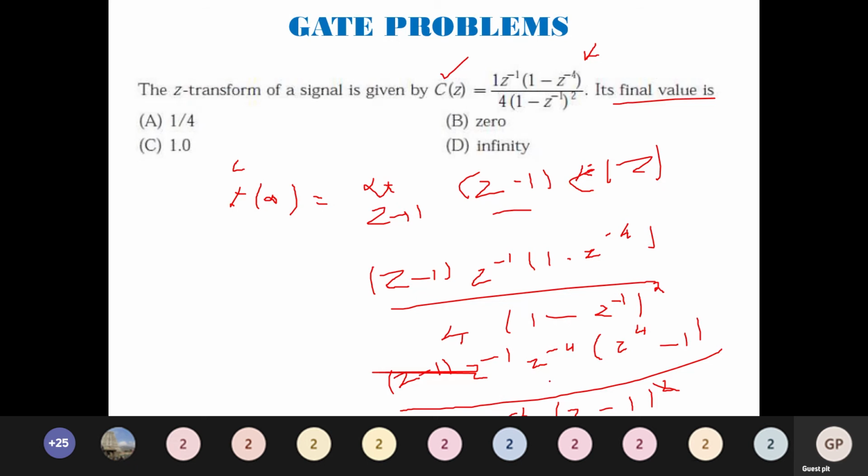Can someone quickly solve it and tell me the final answer? Just substitute Z equal to 1.